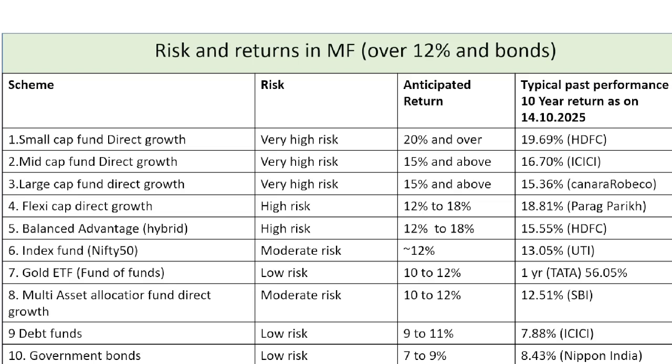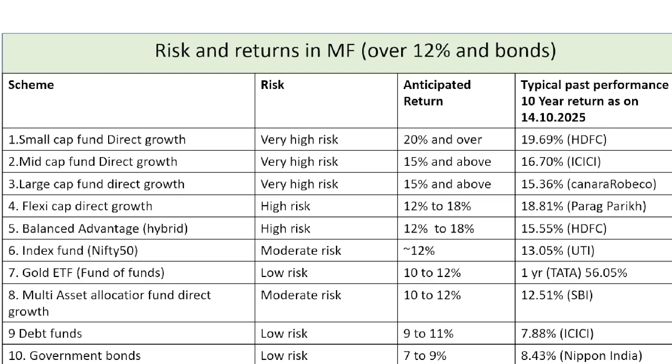Then comes index fund with moderate risk, and gold ETF with low risk. This is a recently started one, and Tata Mutual Fund Gold ETF, a fund of funds, has generated 56.05% in 1 year.